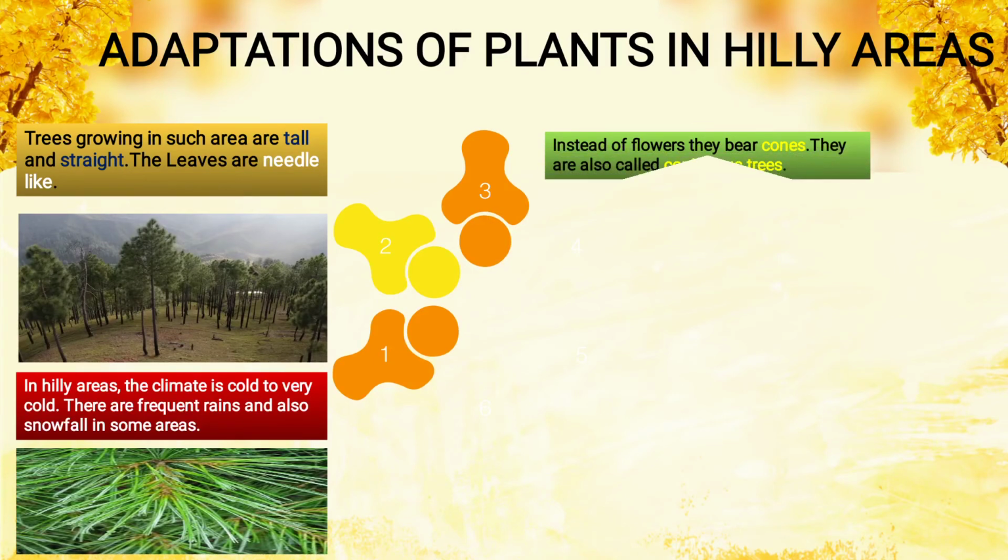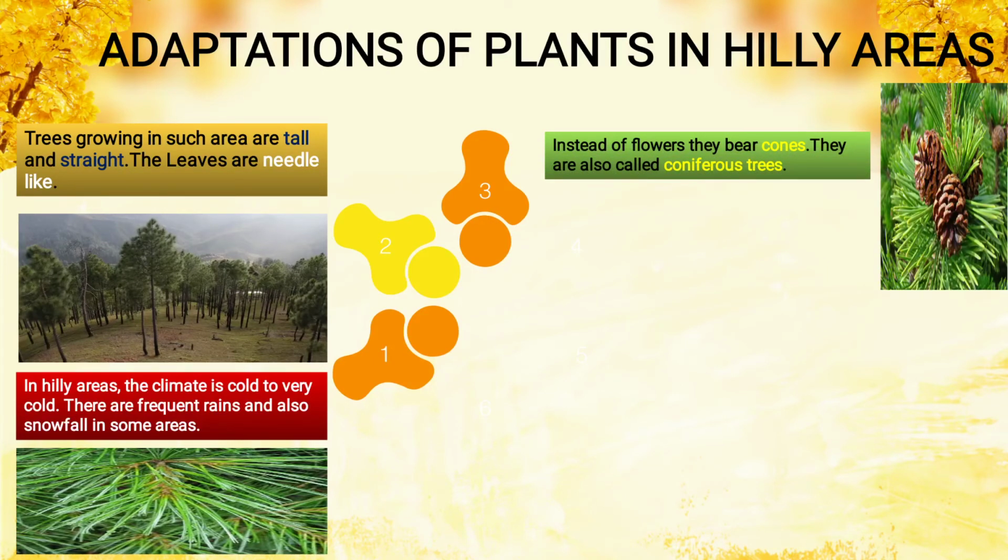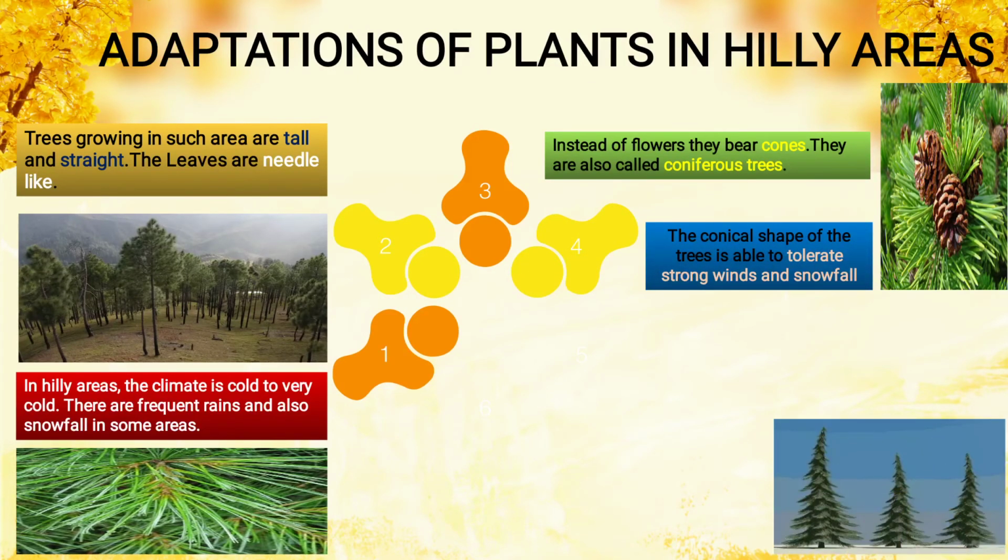Third adaptive feature, instead of flowers, they bear cones. Now you see the right side image. This is the cone, a flower-type structure. It is not a flower, actually it is called a cone. That's why the plant is known as coniferous. The conical shape of the tree is able to tolerate strong wind and snowfall. Down you see the cone-type structure of the trees there. That's why the shape is named the conical shape.